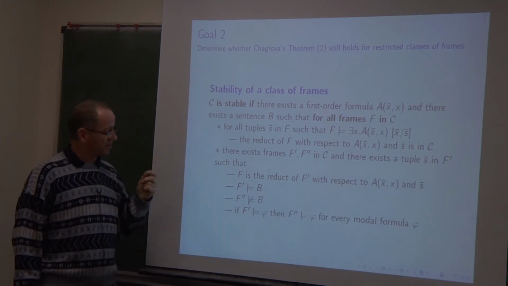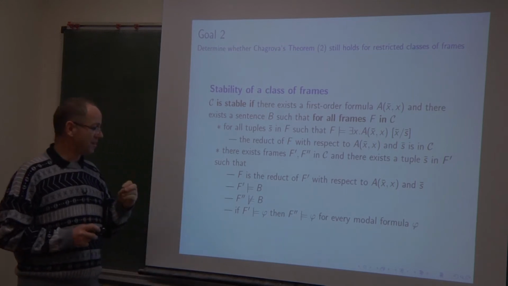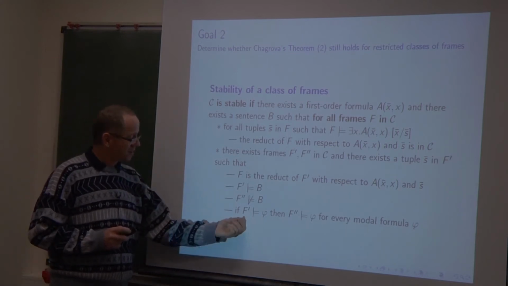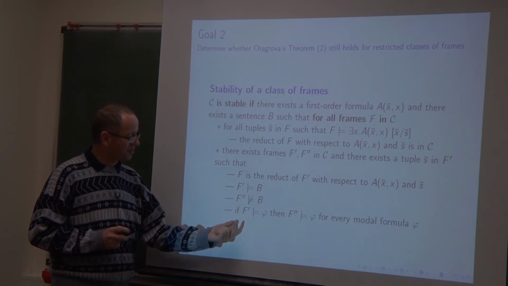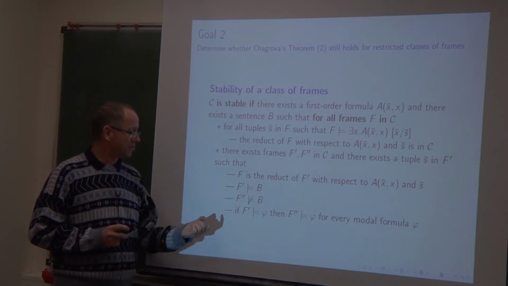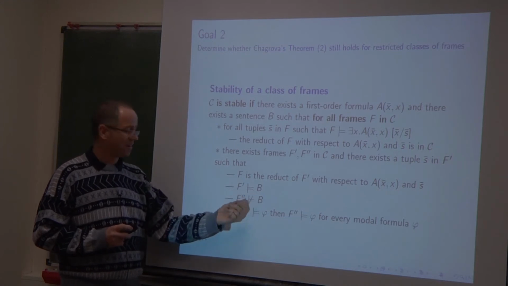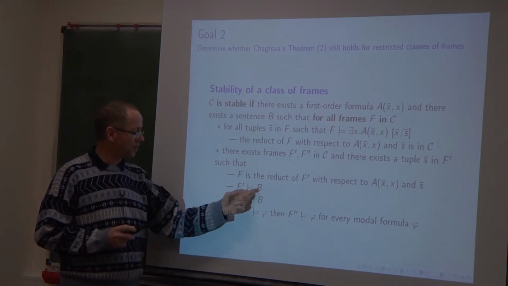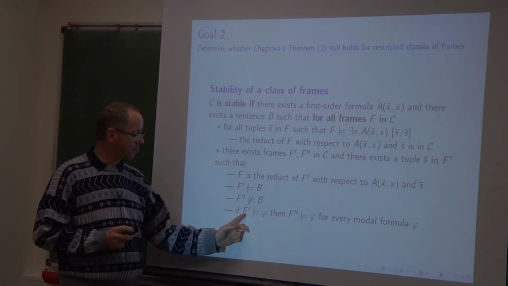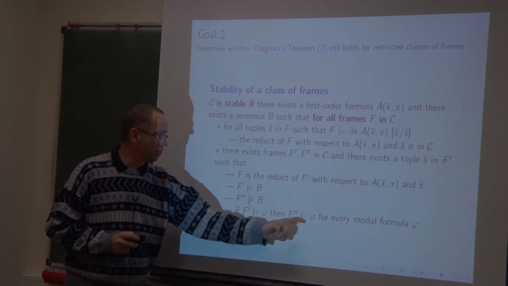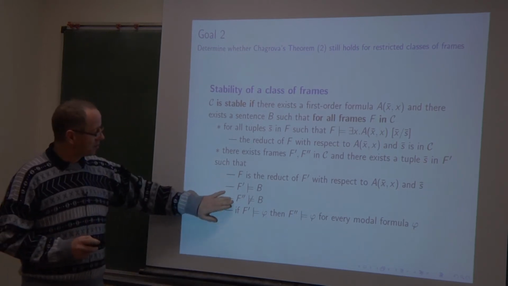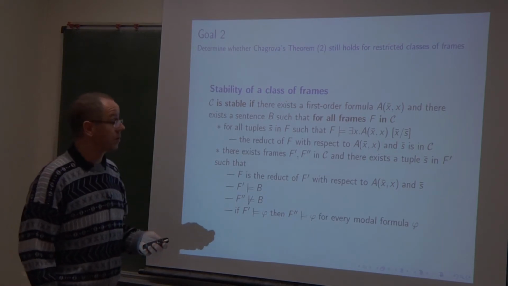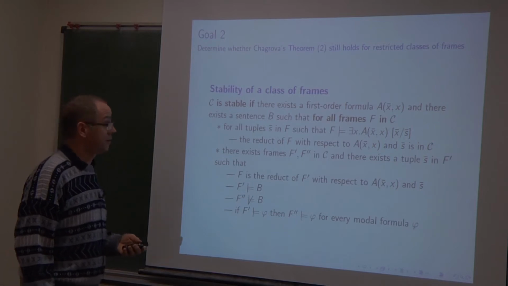So here you see that we are doing what we would like to do, because if some formula is modally definable, this formula should include B. Since F prime makes B true but not F second, and F second validates all modal formulas that F prime validates, there is something hidden that is connected to modal definability.